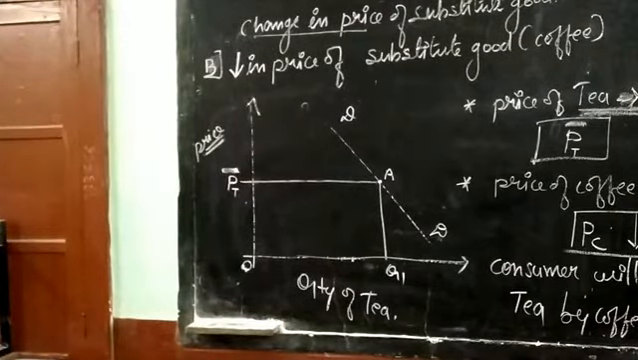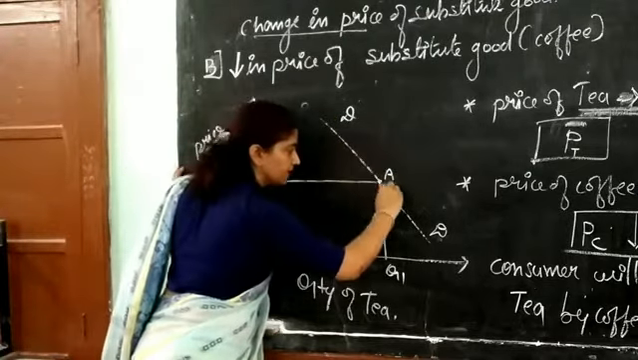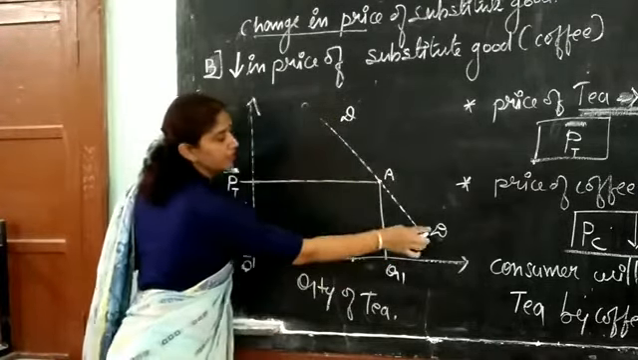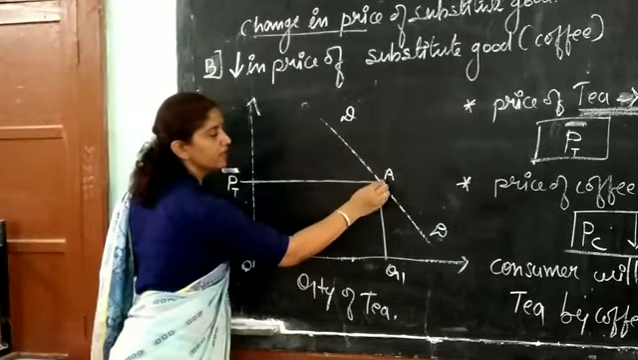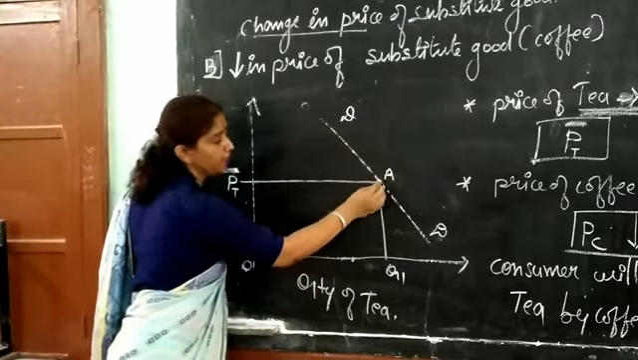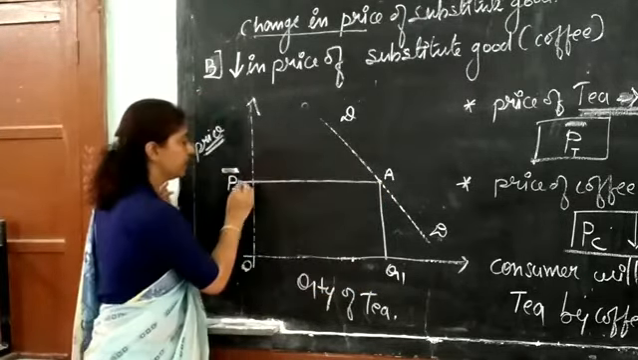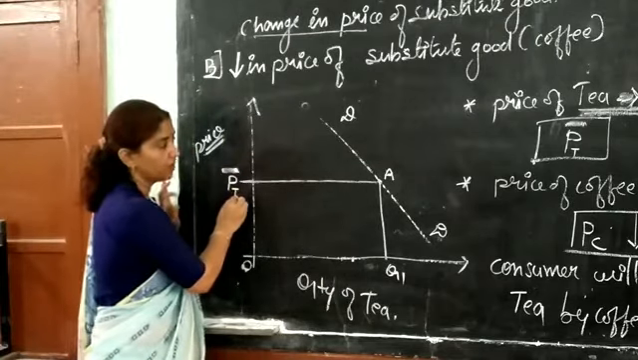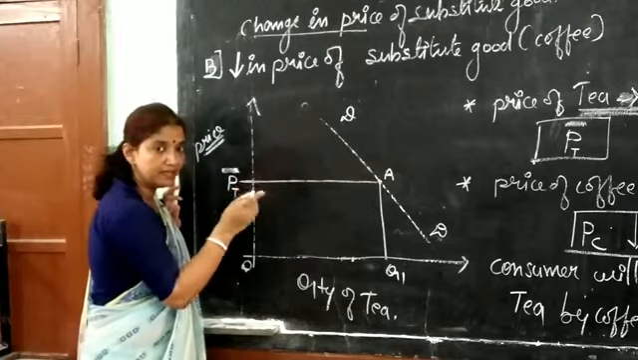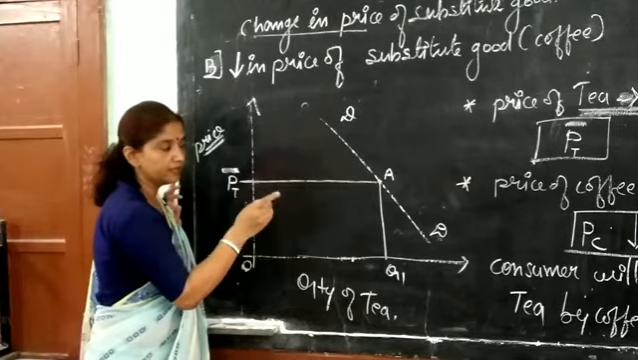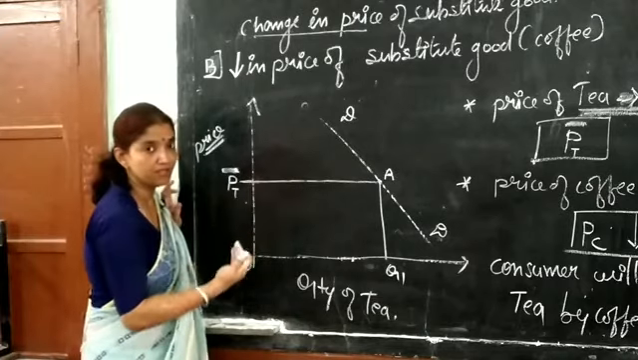This is the graphical presentation of this situation. This is the initial demand curve. On this demand curve, we are assuming that the consumer is on point A. At point A, he consumes Q1 quantity of tea at the price PT. Okay, but at the same price, if the price of coffee is reduced, in that condition I told you that the consumers will replace tea by coffee because coffee is cheaper.